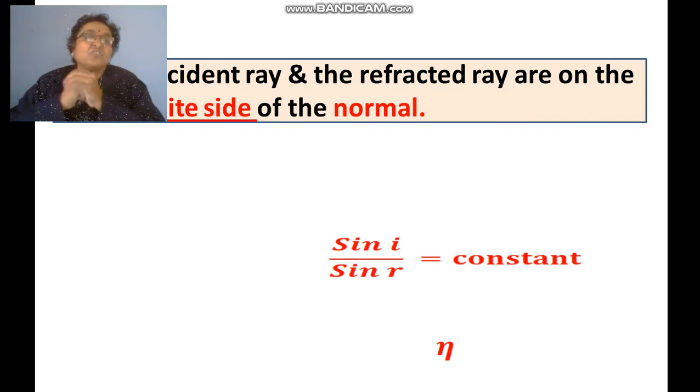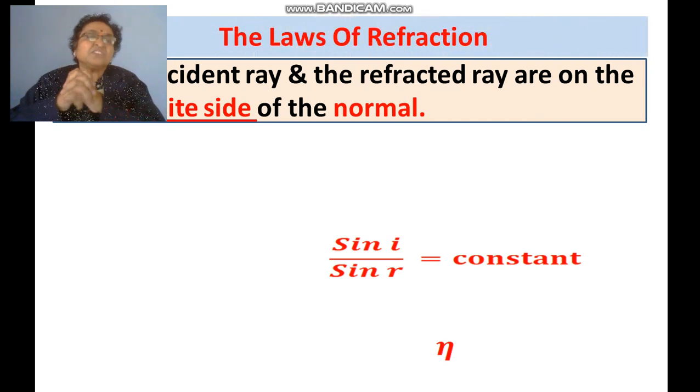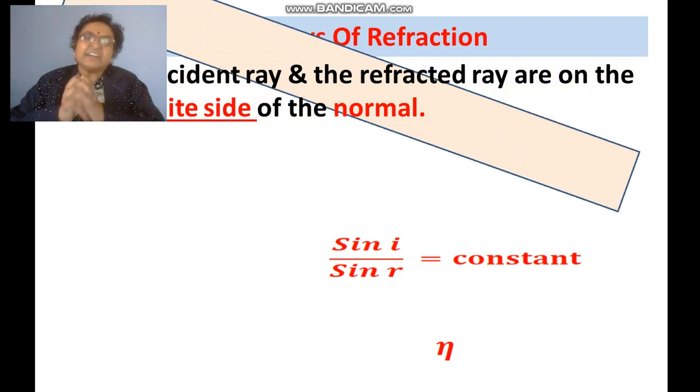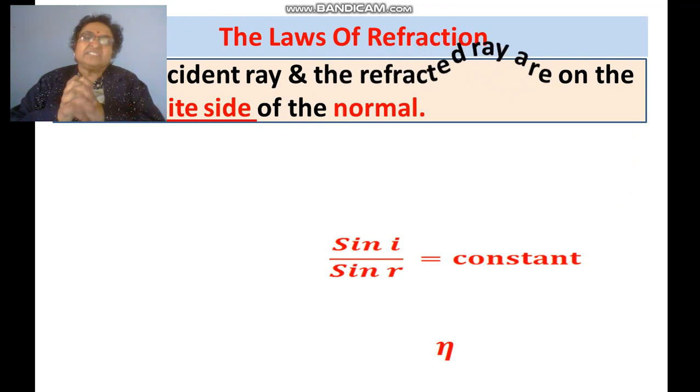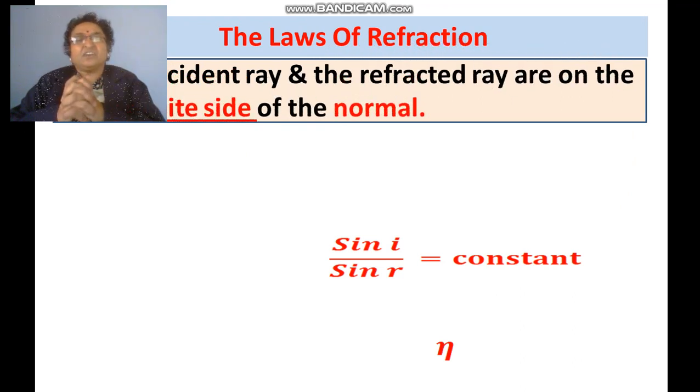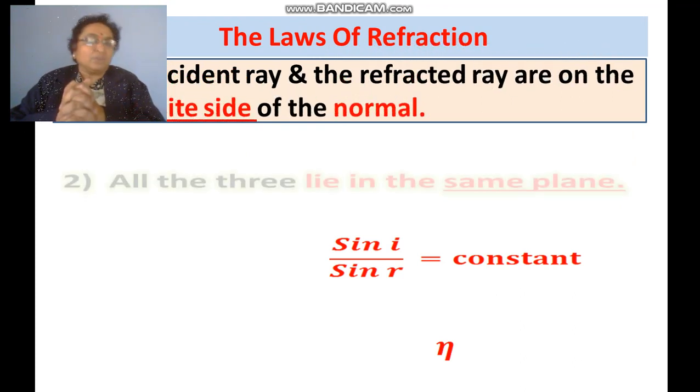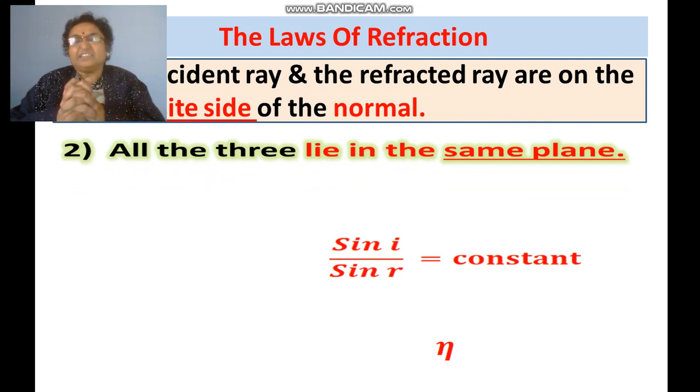Now let us see the laws of refraction of light. The first law: the incident ray and the refracted ray are on opposite sides of the normal. The second law: all the three lie in the same plane.